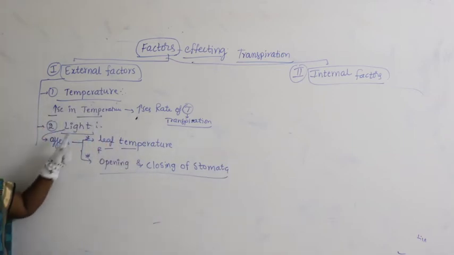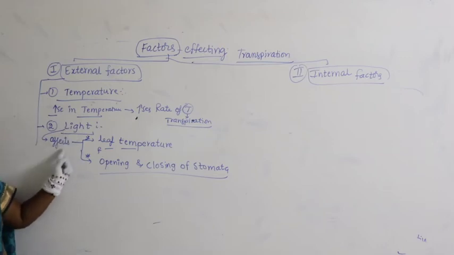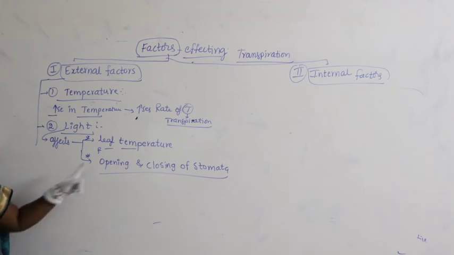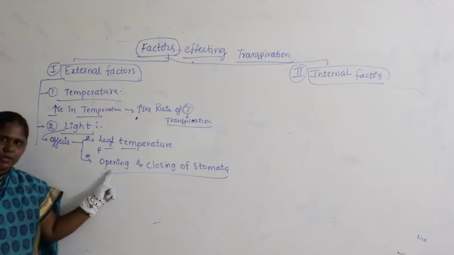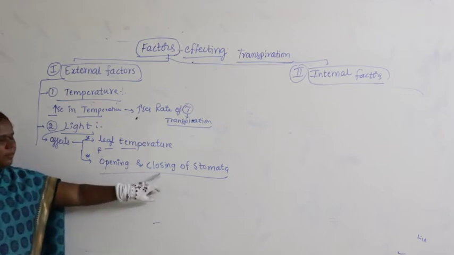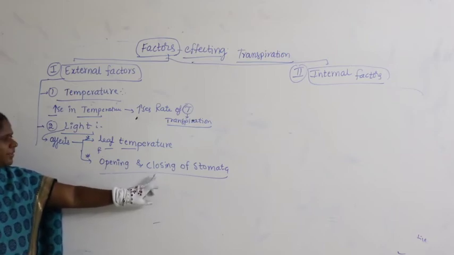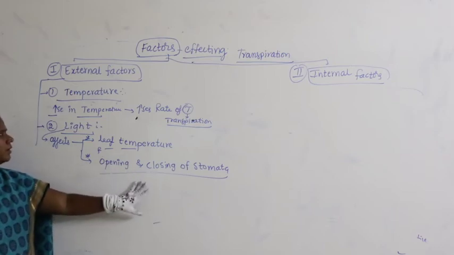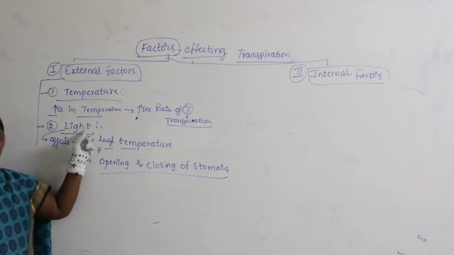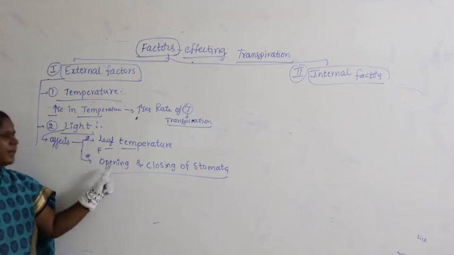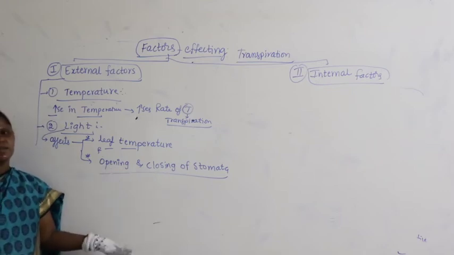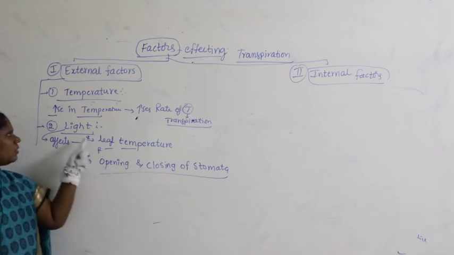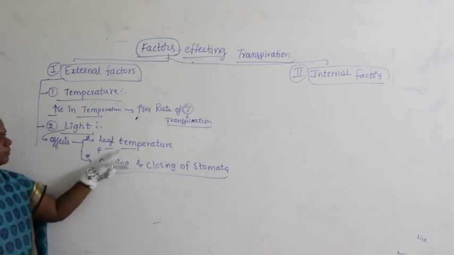Of course, we have already studied opening and closing of stomata. Whenever sunlight is there during daytime, there is opening of stomata, and during night time there will be closing of stomata. So one of the important factors is light. That is why it is related: opening of stomata causes transpiration, closing of stomata causes anti-transpiration, meaning it stops transpiration. So light plays an important role in two aspects.